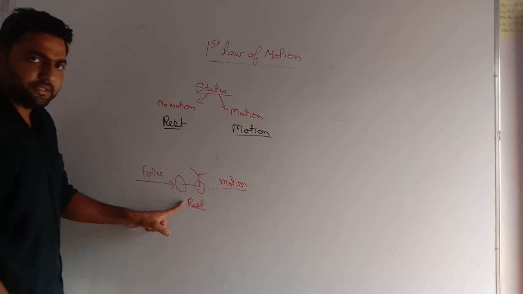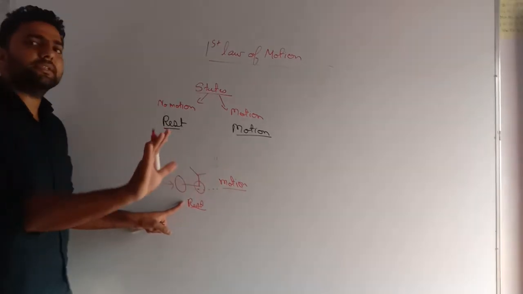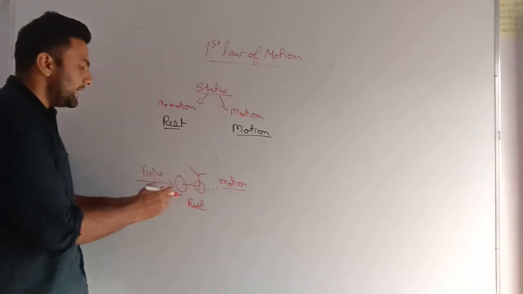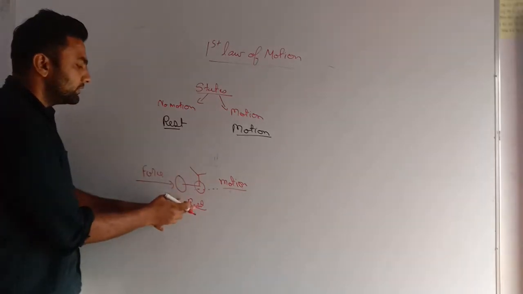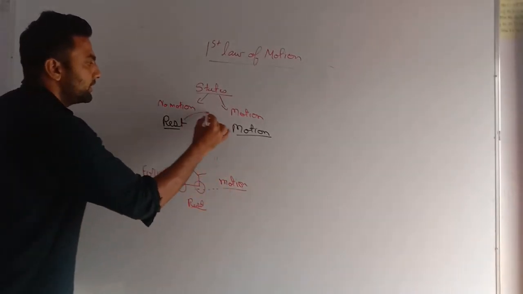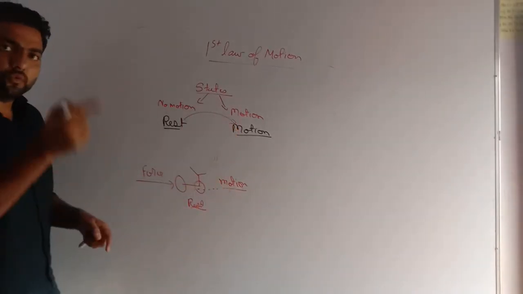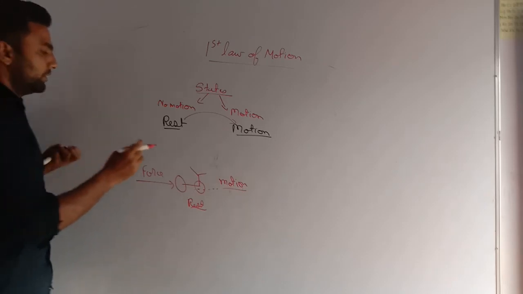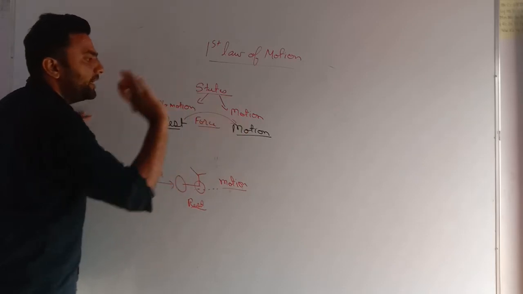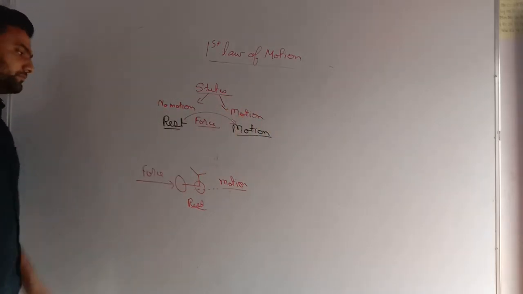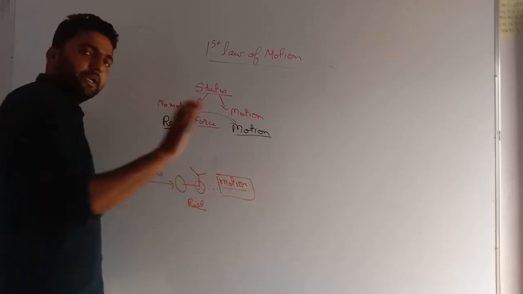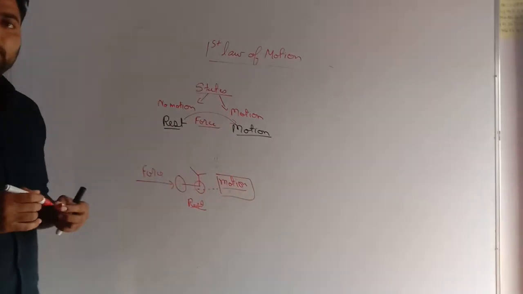It was at rest. Now I applied a force. As I applied a force, there is no more rest and it starts moving, it comes into motion. So, very important, you just get to know it was at rest, I applied a force, and it came into motion. Now this bicycle is in motion. It is continuously going in motion.